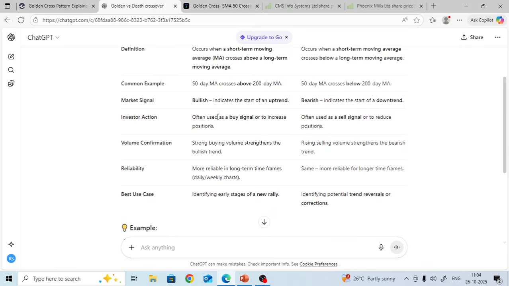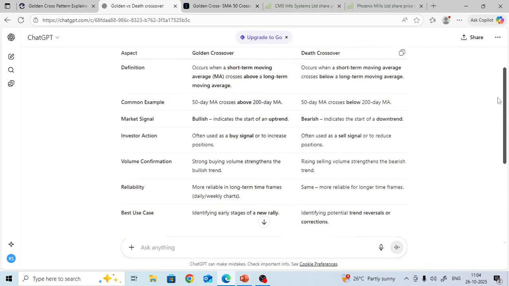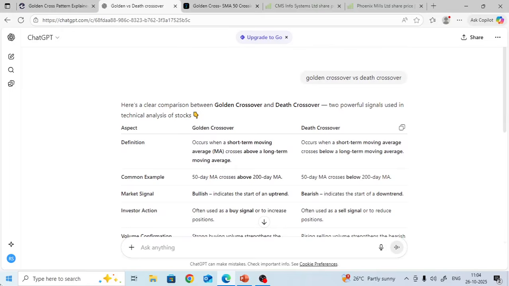Investor action: golden crossover is often used as a buy signal. Investor action in death crossover is a sell signal. Volume confirmation: strong buying volume strengthens the bullish trend, and rising selling volume strengthens the bearish one. Just try to confirm with volumes. Reliability: it is more reliable in long term time frames. That is important. This is so simple and straightforward. This is from ChatGPT.